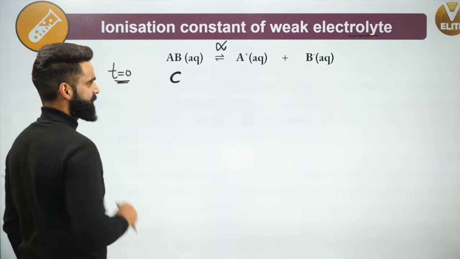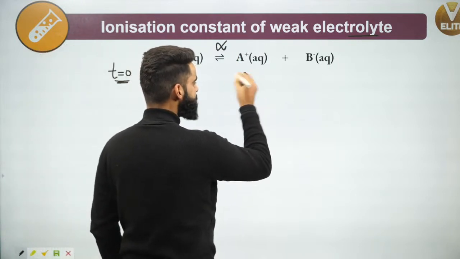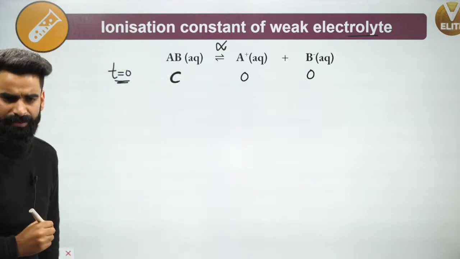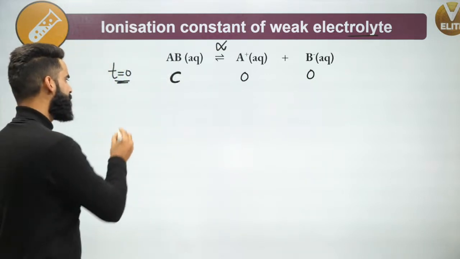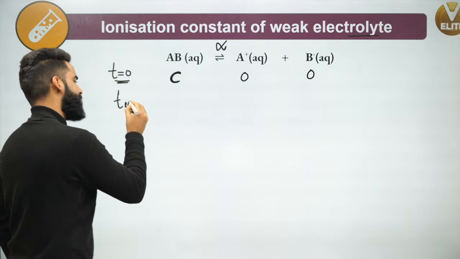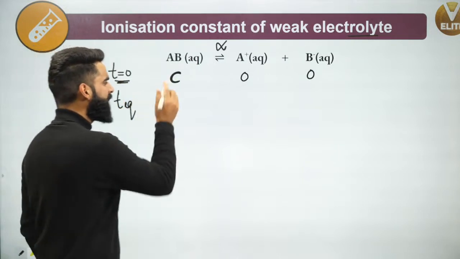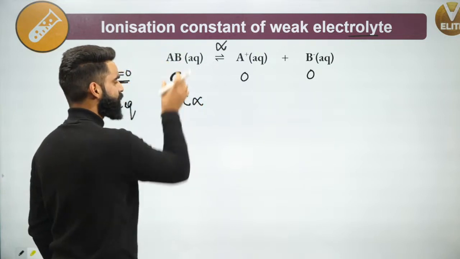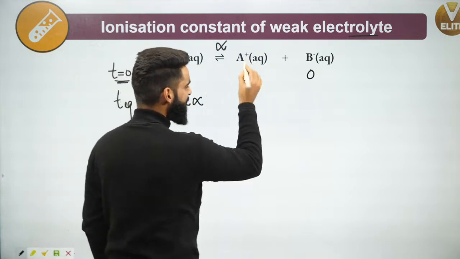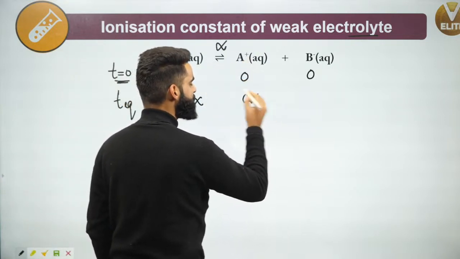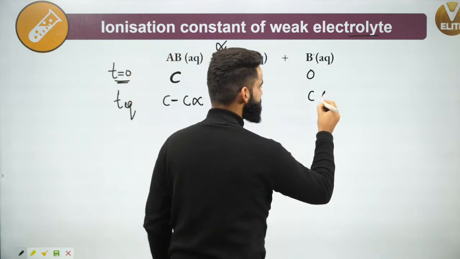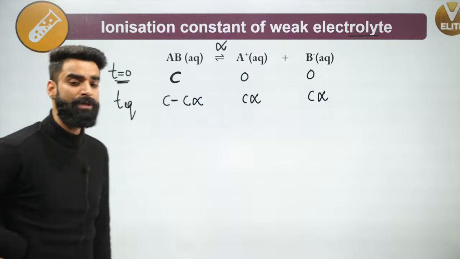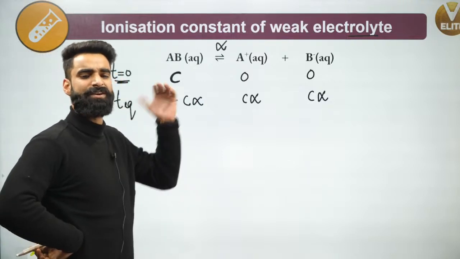So first of all, at time t equals 0, there will be 0 concentration of A positive and 0 concentration of B negative at the same time. Now, at equilibrium, I will be left with C minus C alpha concentration of AB. The concentration of A positive at equilibrium will be simply C alpha, and this will be C alpha. The treatment I used to do with the moles, I'm doing the same treatment with the concentration directly.